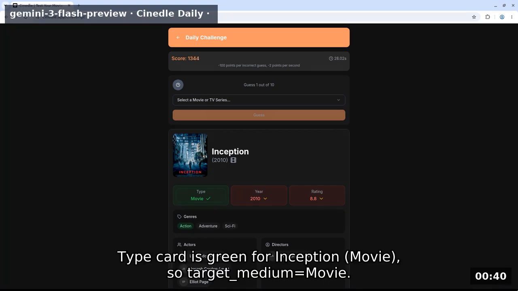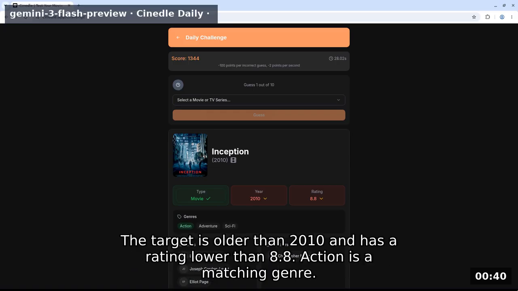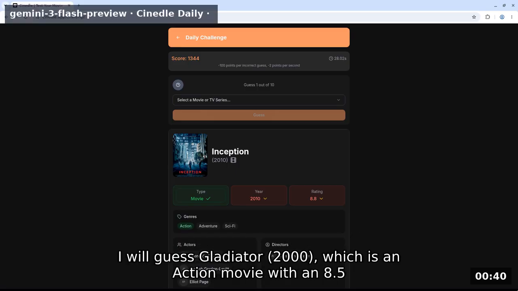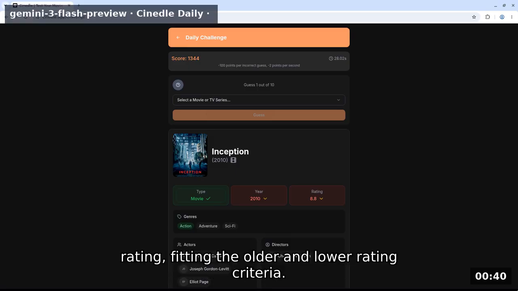Type card is green for Inception movie, so target medium equals movie. The target is older than 2010 and has a rating lower than 8.8. Action is a matching genre. I will guess Gladiator 2000, which is an action movie with an 8.5 rating, fitting the older and lower rating criteria.